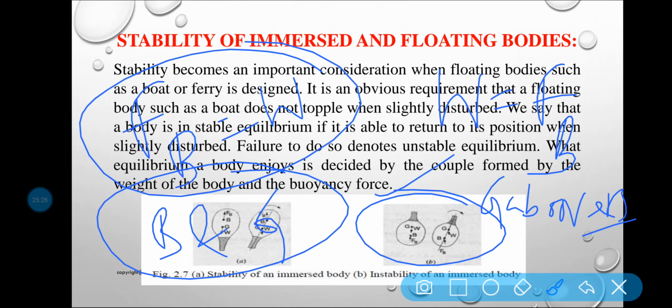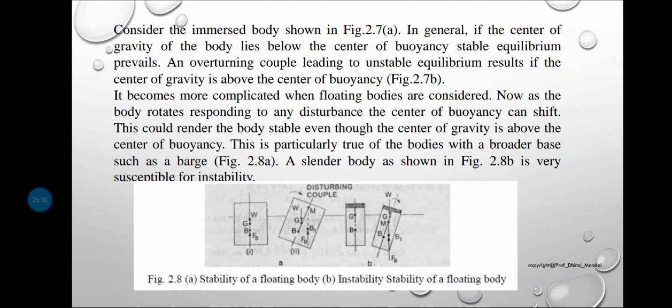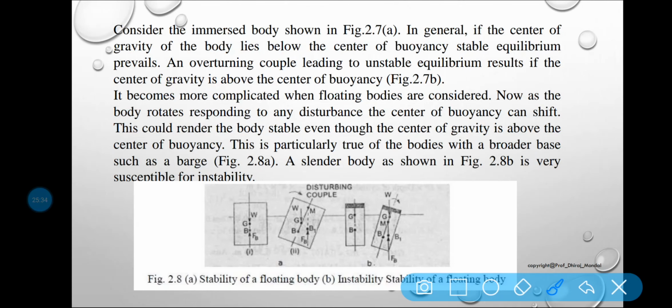Let us discuss the stability of a floating body. This diagram is very important.